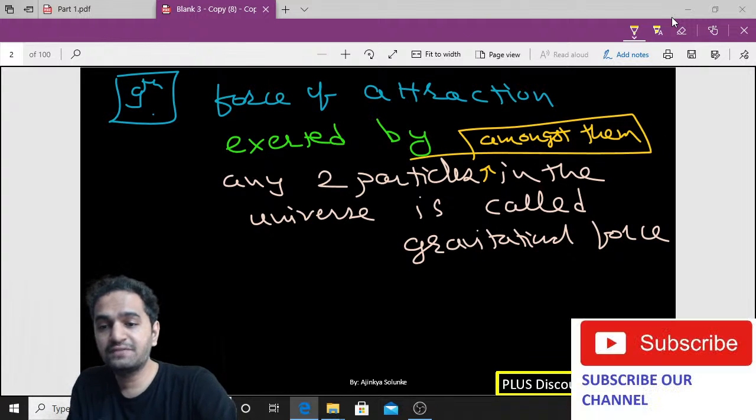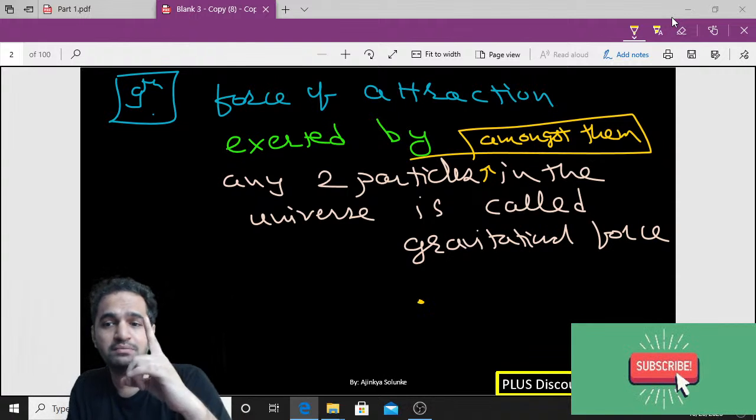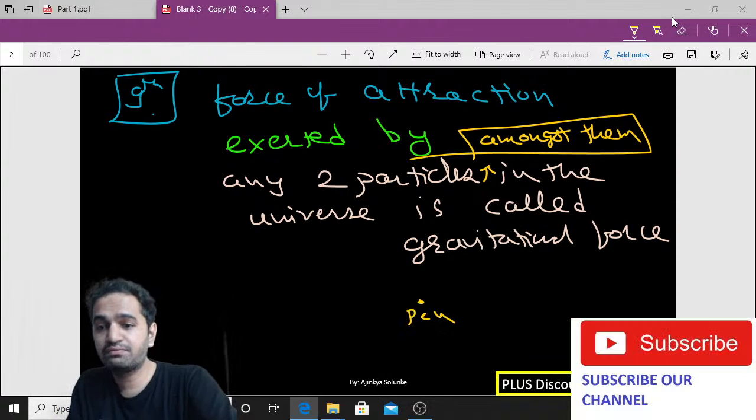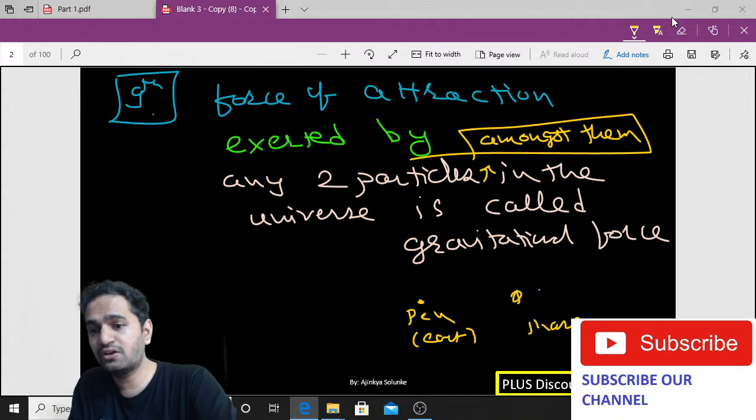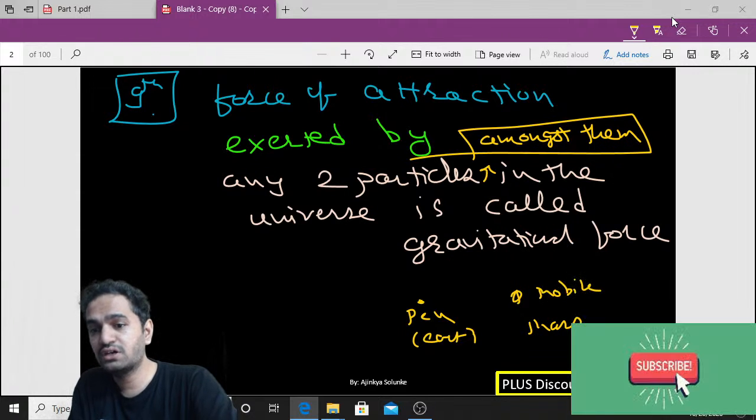For example, suppose we have a pen which is on planet Earth, and there is Mars, and we have another object, suppose a mobile on Mars. So there will still be force of attraction between the mobile and the pen.